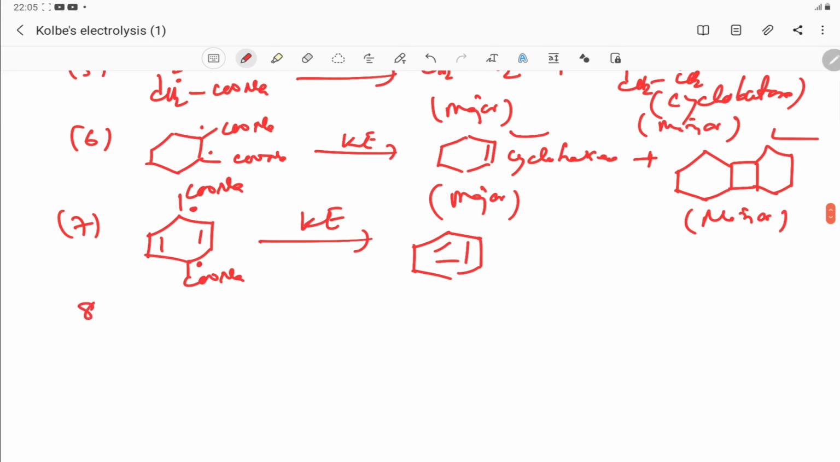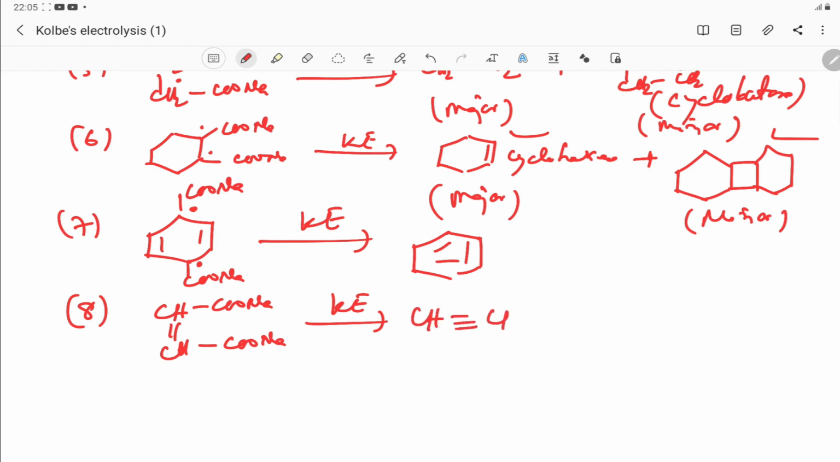Okay. Then like this, another example you can take. If you take the salt of malic acid, what are the side products by Kolbe's electrolytic method? The first product is already discussed. This is your acetylene, because this is your free radical, this is your free radical. These two free radicals form a pi bond, that is acetylene.